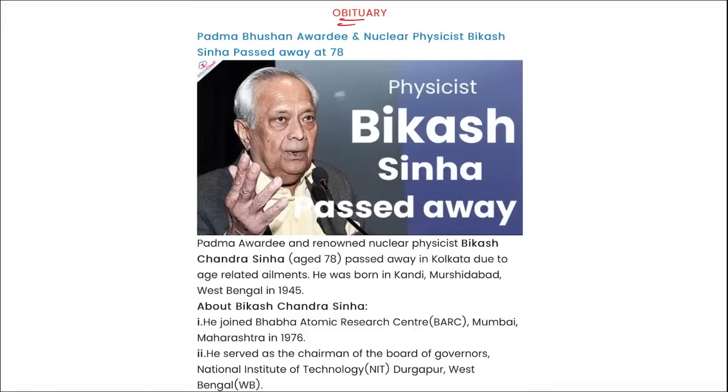Next is Obituary. Recently, Padma Bhushan awardee and nuclear physicist Vikas Sinha has passed away. As you can see him in the picture, he is a renowned nuclear physicist. Vikas Chandra Sinha, at the age of 78, passed away in Kolkata due to age-related ailments. He was born in Kandi, West Bengal in 1945. If we talk about him, he joined BARC, that is Bhabha Atomic Research Center, in Mumbai, Maharashtra in 1976. Then he served as the chairman of the board of governors of NIT Durgapur, West Bengal.